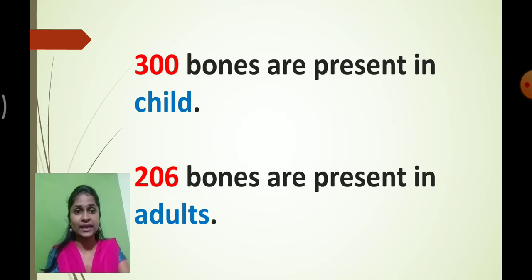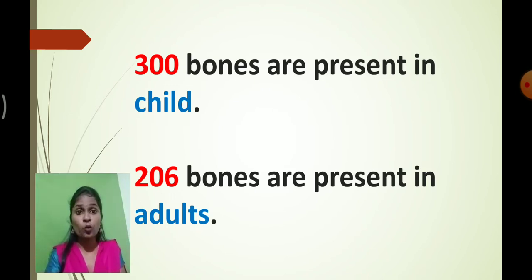Now you must have understood what is meant by skeletal system and what is meant by skin. Do you know, students, surprisingly, there are a total of 300 bones present inside a child. Can you imagine 300? But when the child becomes an adult, these small bones fuse together, and later in adulthood the number of bones decreases.